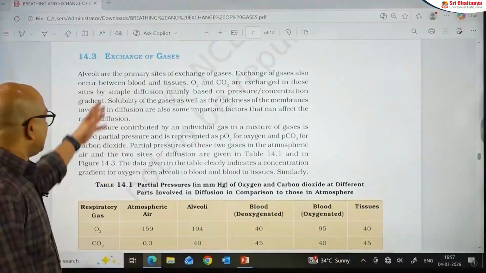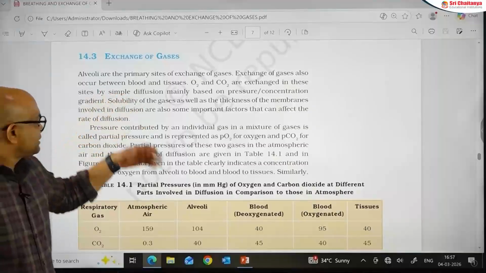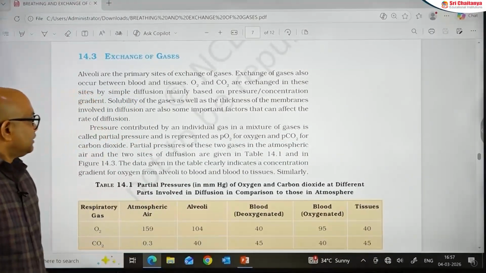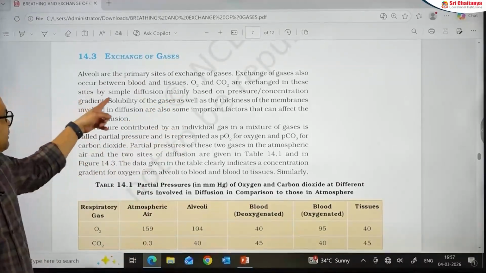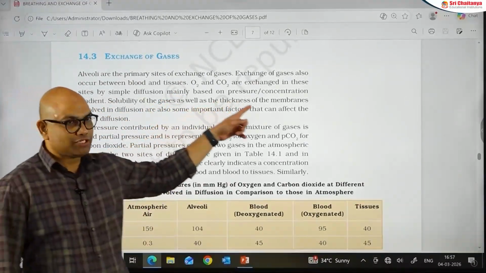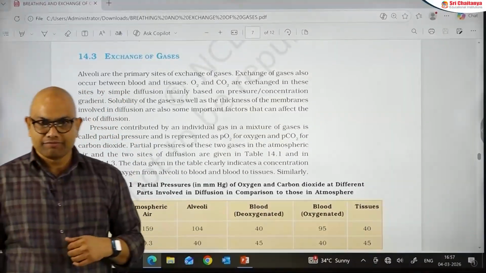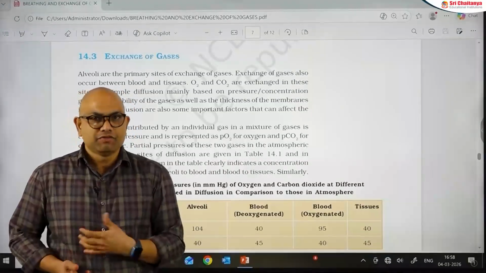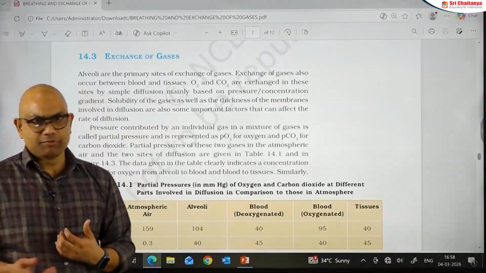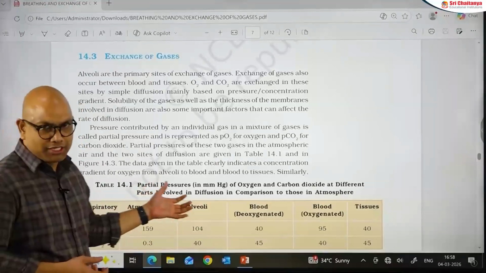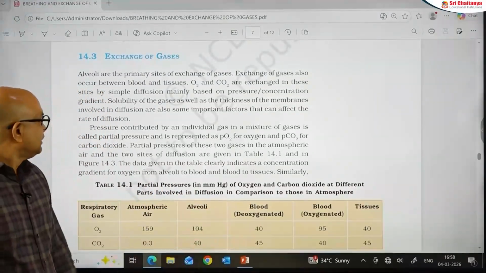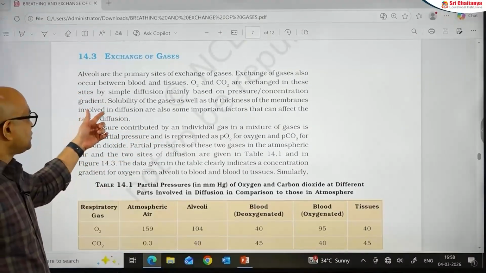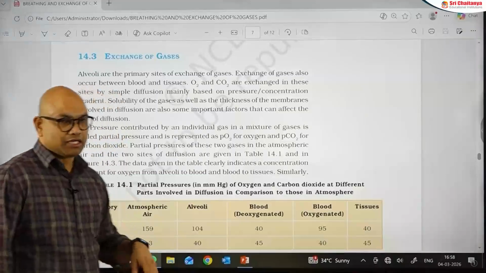The next topic is exchange of gases. Alveoli are the primary sites of exchange of gases, but exchange of gases can also occur between blood and tissues. The oxygen and carbon dioxide are exchanged in these sites by simple diffusion, mainly based on pressure gradient. The pressure gradient refers to the partial pressure. And what is partial pressure? It is the pressure exerted by an individual gas in a mixture. That is said to be the partial pressure, and partial pressures of different gases will be mentioned in the next coming table. Along with the partial pressure, the other two important factors that influence the exchange of gases are solubility of gases and the thickness of the respiratory membrane.